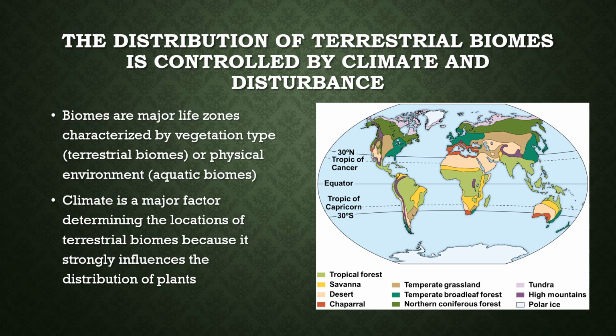Savannas are going to have higher temperatures, but it's still going to be grasslands, or you're going to have deserts that have almost no life. It's either super cold or super hot there. And you're going to have grasslands, tropical rainforests, and things like that, as you can see on the map in the different colors and environments. So climate is going to affect it, geographical things are going to affect it, and biomes are just different types of life zones and areas with their own characteristics.